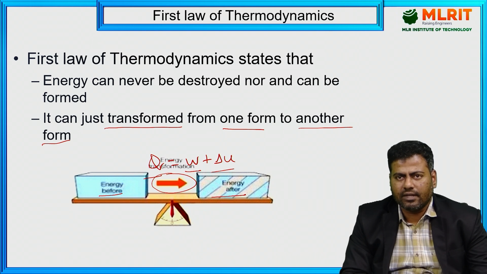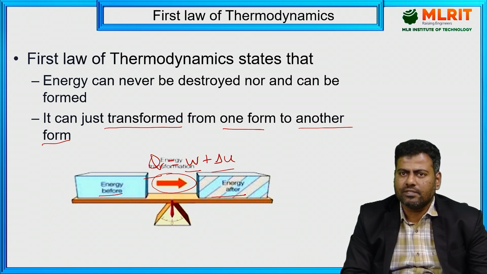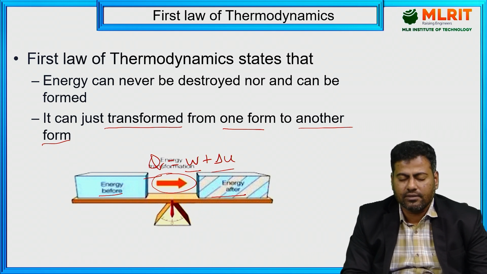With this I can't apply it to actual cases, for example an actual heat engine. I can't apply the first law of thermodynamics there. I can't sense the quantity, and I can't evaluate the performance parameters. Why? Because everything is converted into other forms of energy. If that is the case, how do we evaluate the performance?